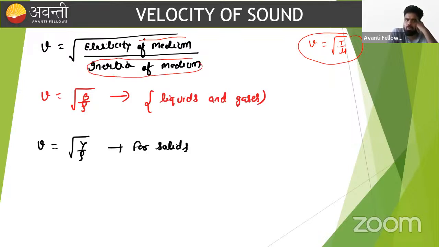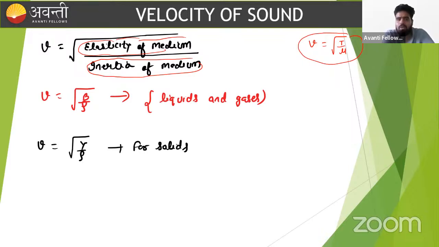If the medium is more elastic, it means the medium wants to propagate the wave, the medium supports the propagation of wave. So the elasticity property will help in propagation of wave, that makes faster movement of wave. Inertia of the medium causes a resistance in the propagation of the wave.